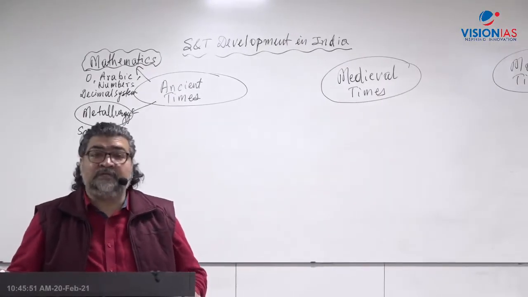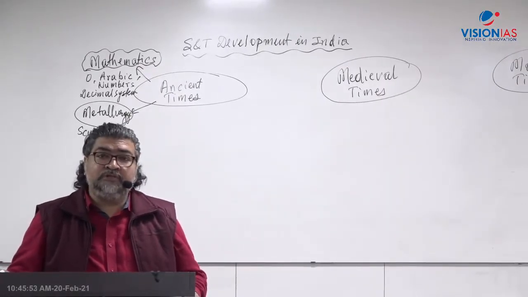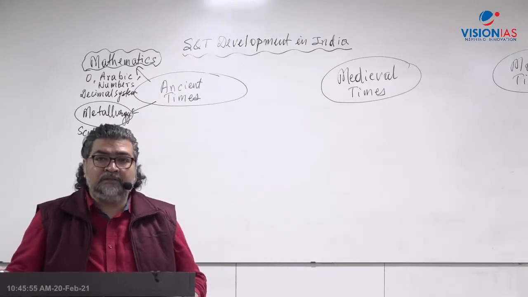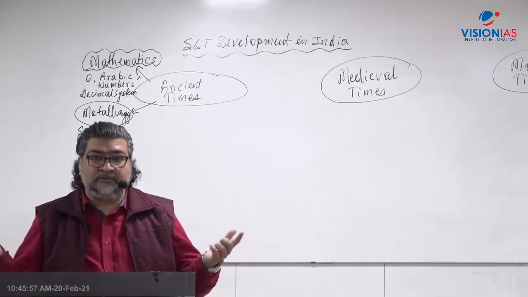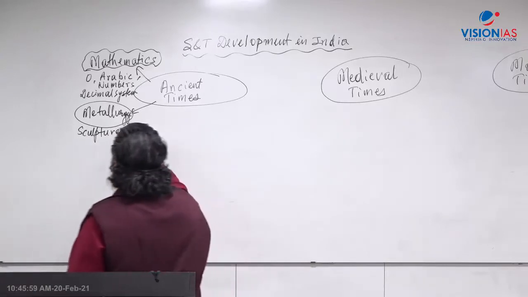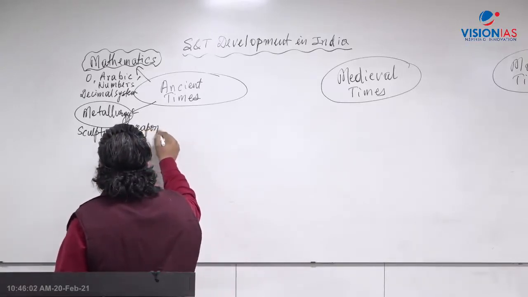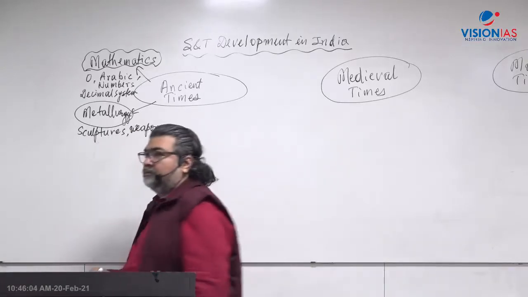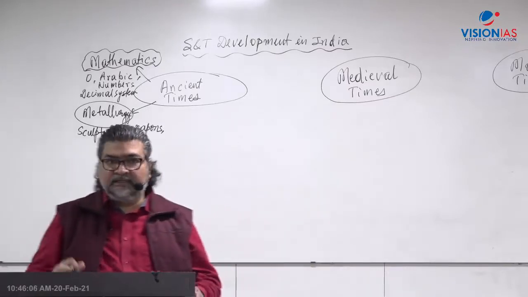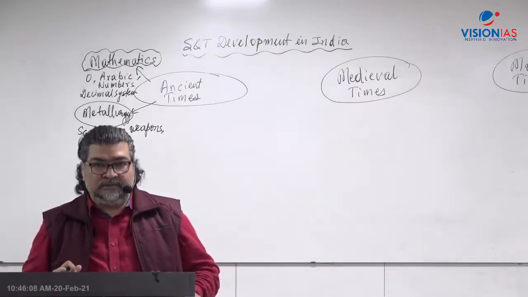Different types of sculptures in bronze, iron, copper. Then in terms of weaponry, swords and all these weapons, again metallurgy comes into that.